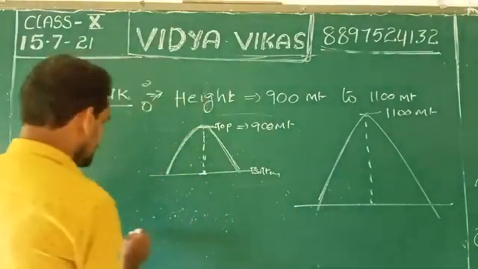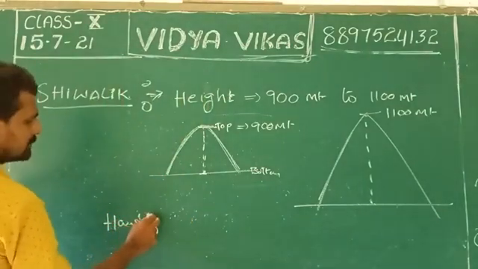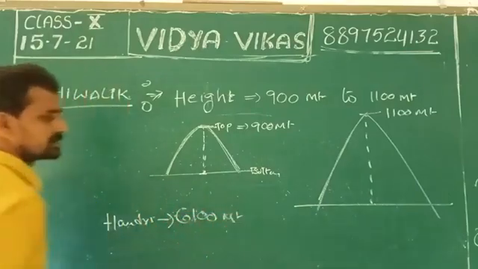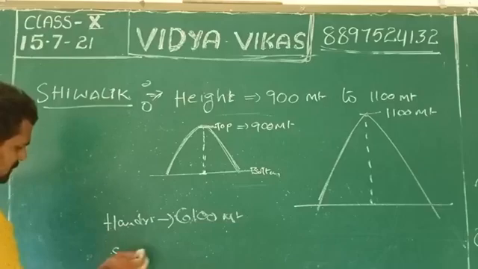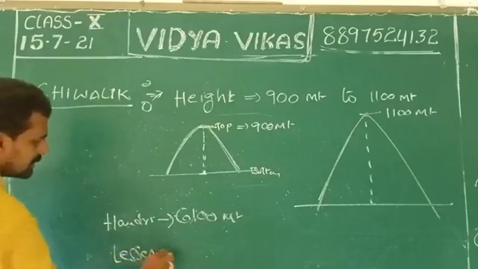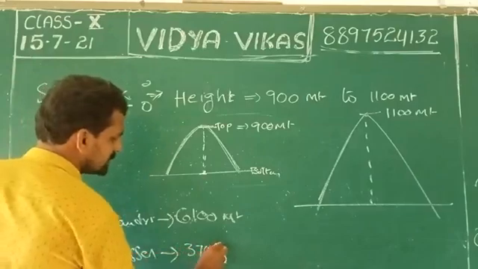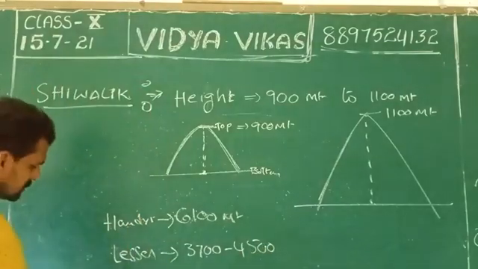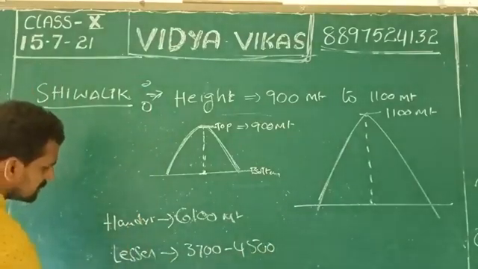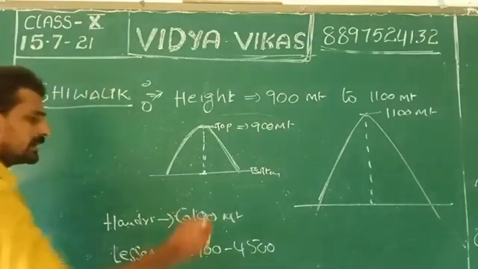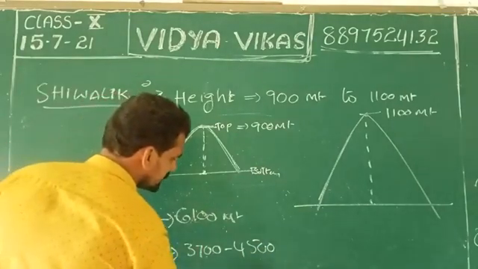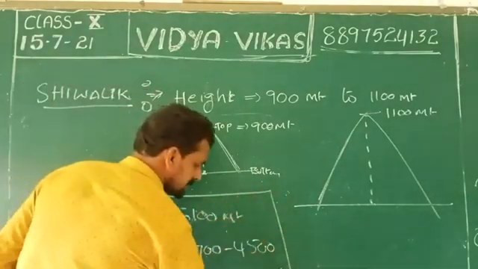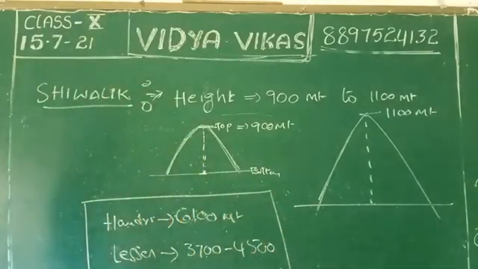For example, Himadri's height is 6,100 meters on average. Lesser Himalaya's average height is 3,700 to 4,500 meters. The other one, Shivalik, starts from 900 to 1100 meters. This is the table to easily recognize the variations of height.